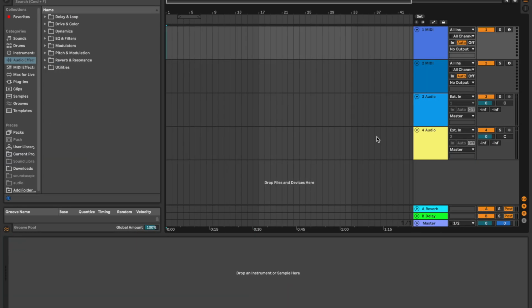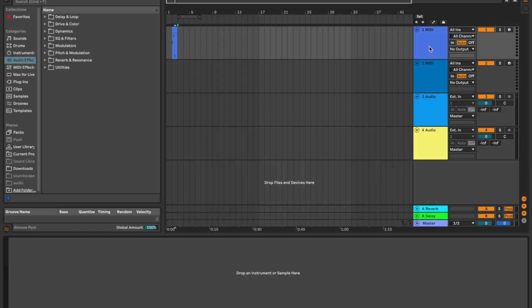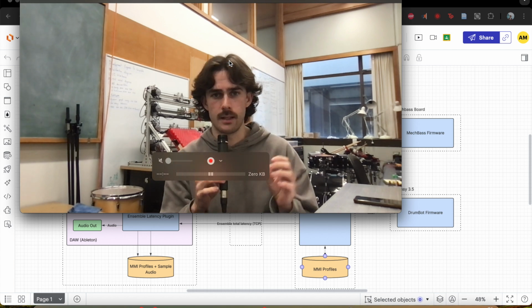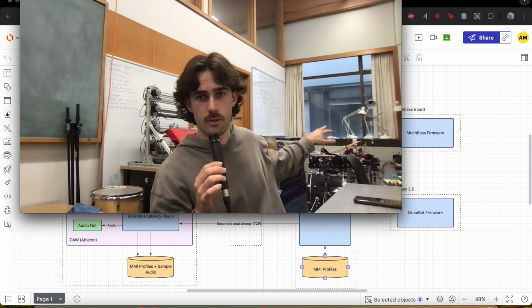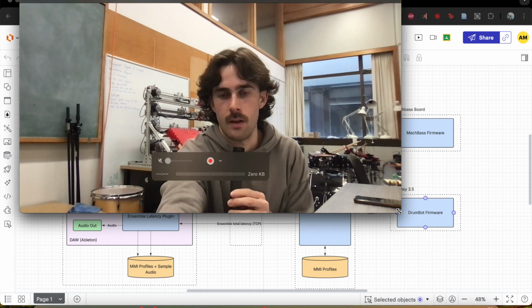Ableton is what I use here, and they often have different tracks here from which you can compose sections of music by inserting MIDI notes. And typically these MIDI notes would be sent to a virtual instrument that just creates noise within the DAW, but Meap will change this paradigm a little bit by sending this MIDI information over a network to a server, which will then distribute those MIDI messages to the correct instrument in the correct format.